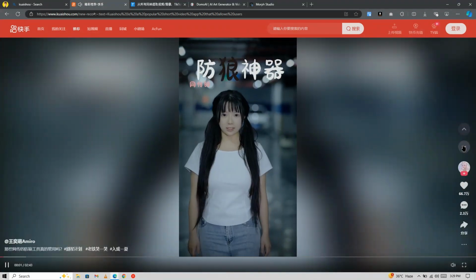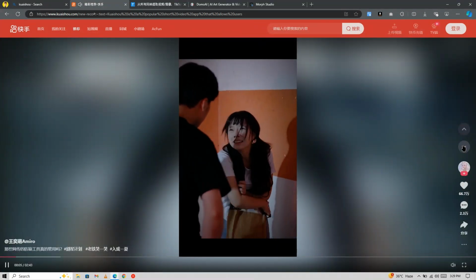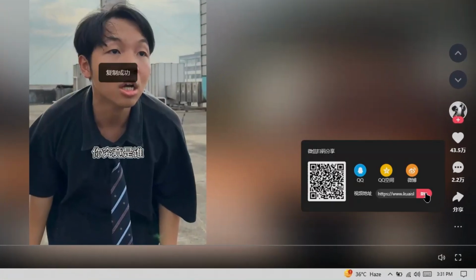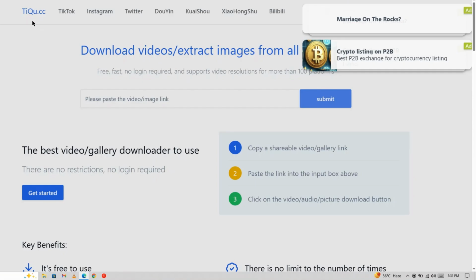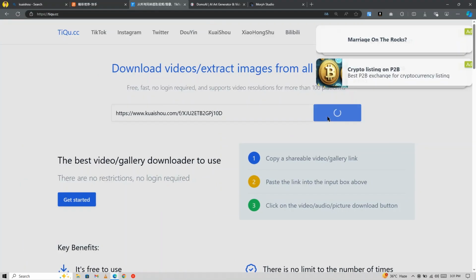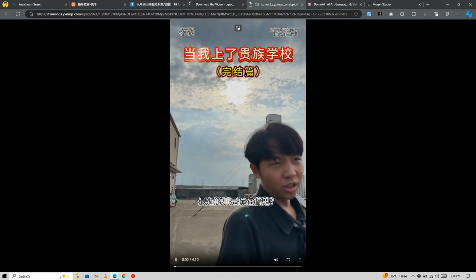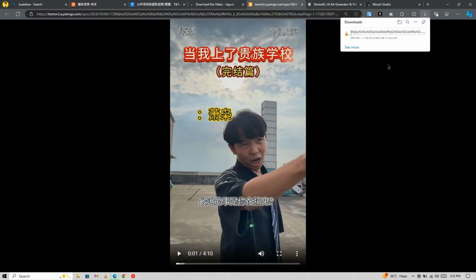Explore the feed to find trending videos, avoiding the search feature so you can discover popular content. When you find a video you like, click the share button, copy the link, and then head to the Choose CC website. Paste the link, click Fetch Video, and then choose Save Video. Open the video in full screen, tap on the three dots, and hit Download to save it to your device.